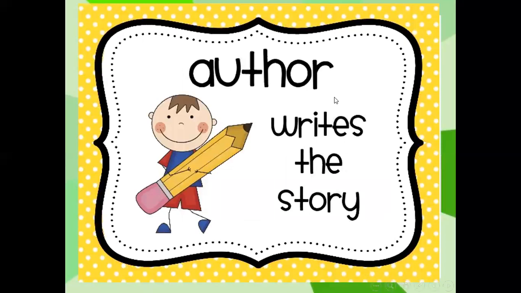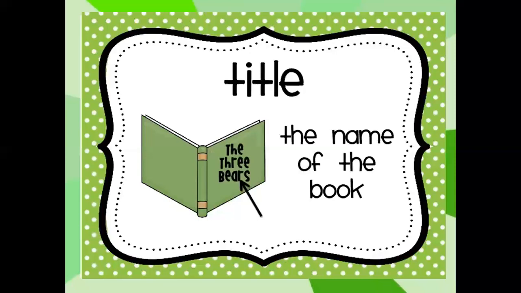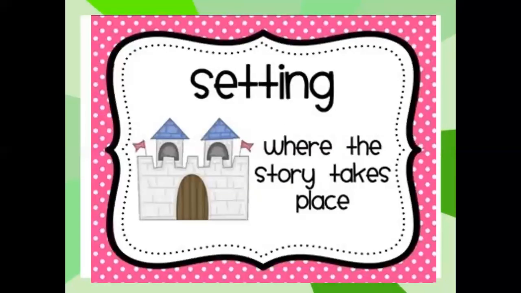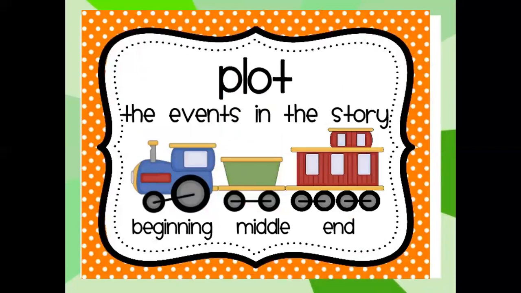In the beginning, who is the author? The author is the person who writes the story. The illustrator is the person who draws the picture. The title is the name of the book, the setting where and when the story takes place. The characters are the people or animals in the story. The plot is the events in the story. What happened in the beginning, what happened in the middle, what happened at the end.